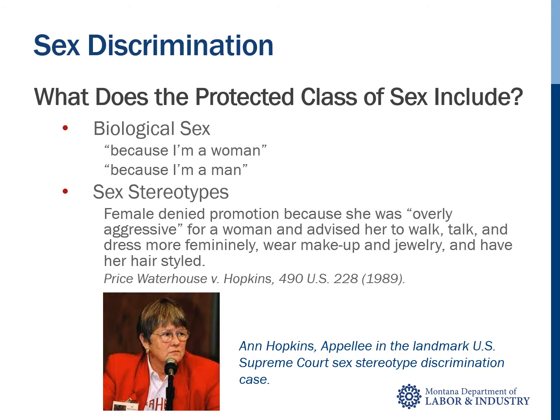In the landmark United States Supreme Court case, Ann Hopkins was passed over for promotion multiple times despite her job performance because she did not act or dress feminine enough. She was advised that she would have a better chance of being promoted if she were less aggressive and wore makeup and jewelry, among other suggestions. Her employer discriminated against her by failing to promote her based on her not fulfilling the stereotype of how they expect a woman to act or look.